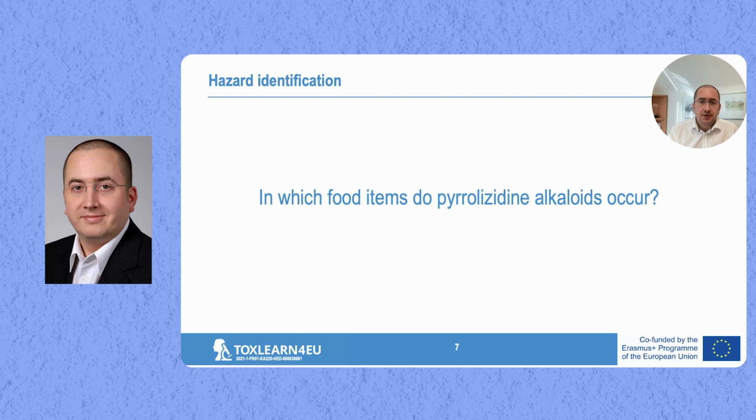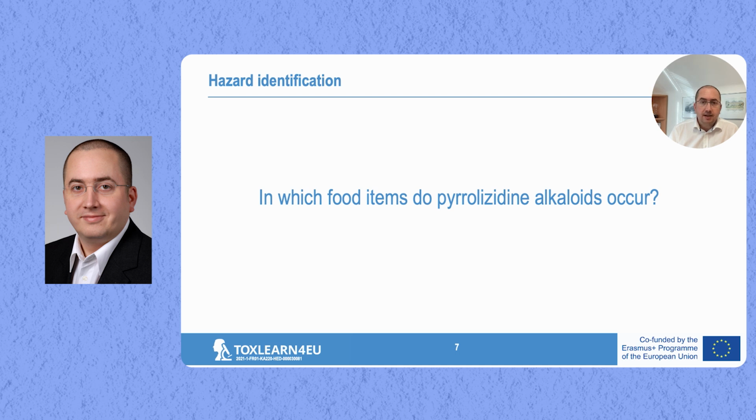So if you check out these or any other source and try to find which food items do contain pyrrolizidine alkaloids, then for those of you who are already familiar with pyrrolizidine alkaloids, you can maybe try to find which of the food items are relevant. So which do have high concentrations of pyrrolizidine alkaloids, or which lead to a large intake.